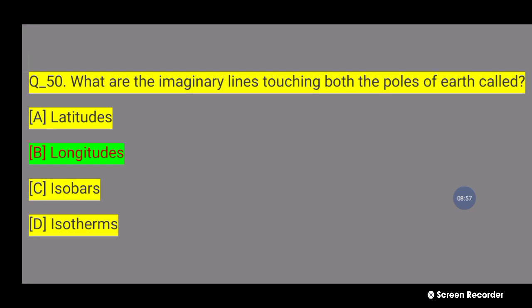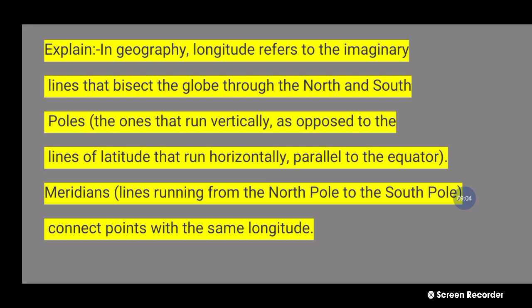50 number question explanation: In geography, longitude refers to imaginary lines that bisect the globe through the north and south poles, the ones that run vertically, as opposed to the lines of latitude that run horizontally parallel to the equator. Meridians are lines running from the north pole to the south pole that connect points with the same longitude.